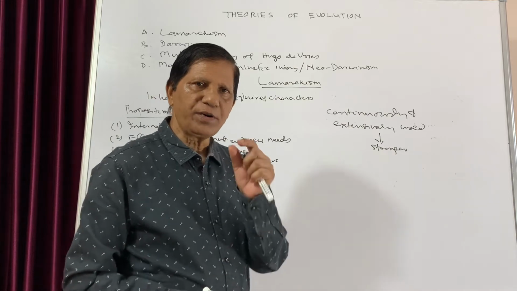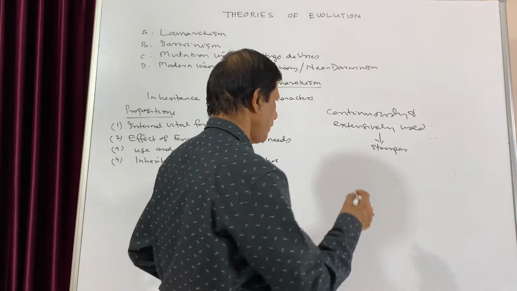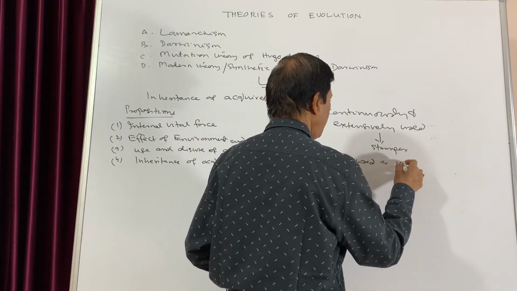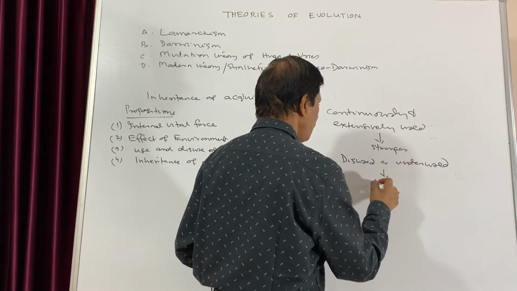While when a particular organ is disused or underused, it becomes weaker and weaker.